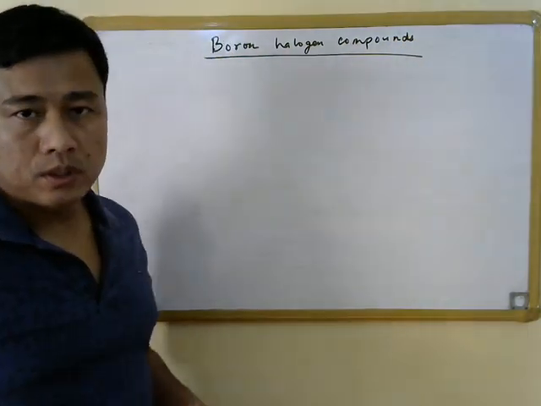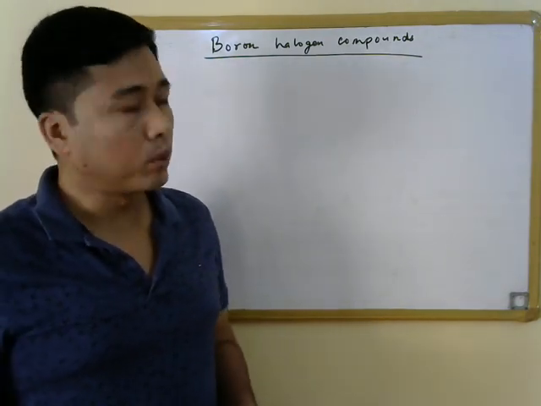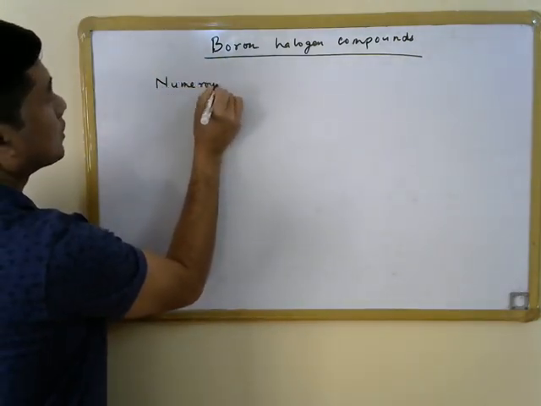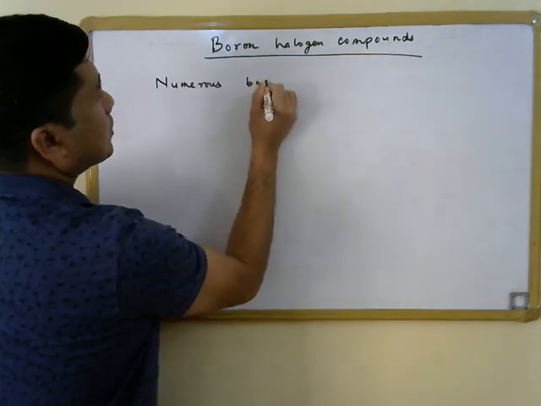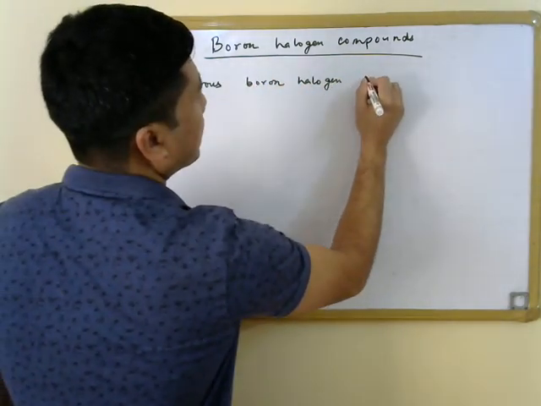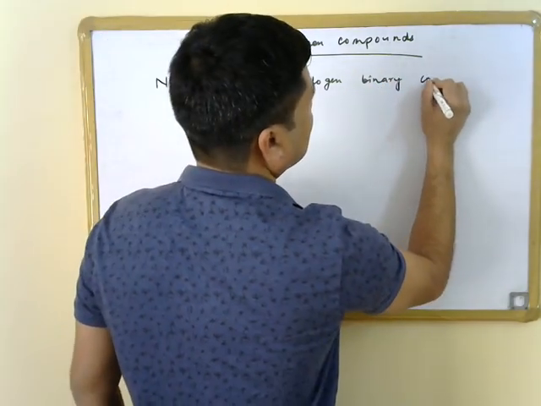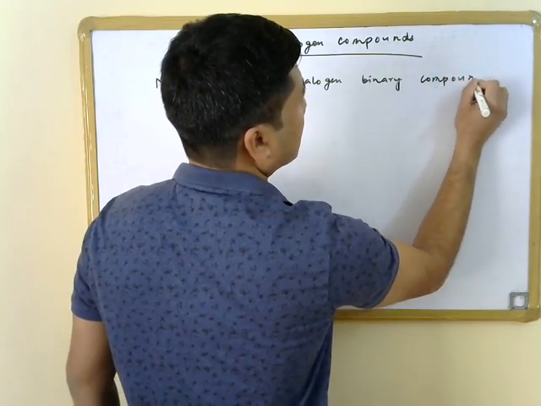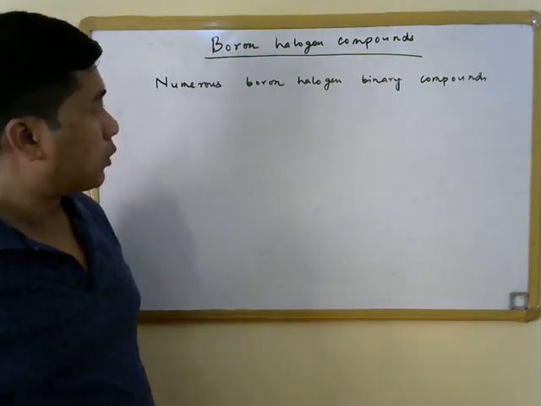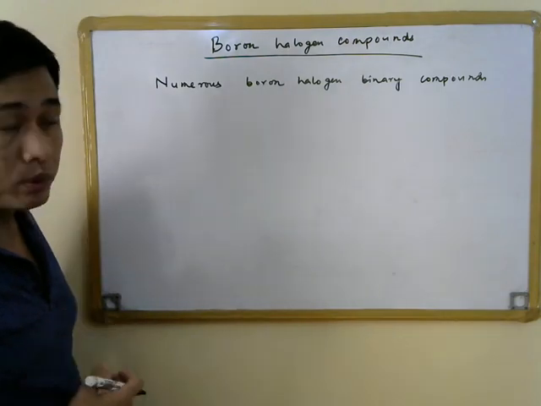As such, numerous boron halogen compounds have already been reported, that is, numerous boron halogen binary species. And the most prominent and the most well-known among these binary boron halogen compounds is the boron trihalide.